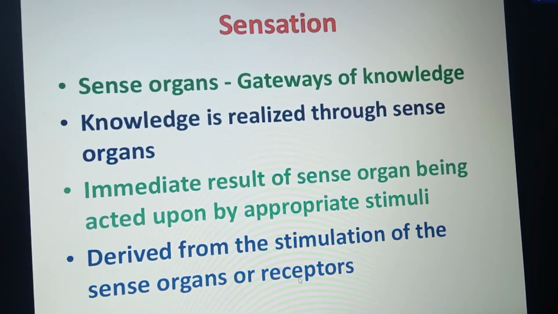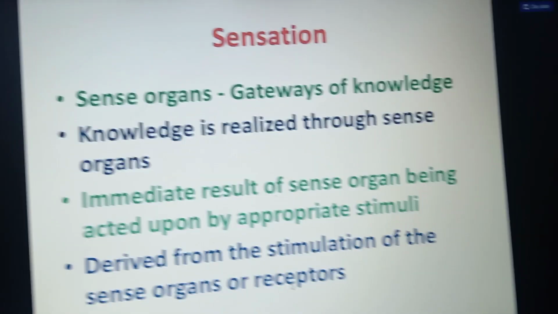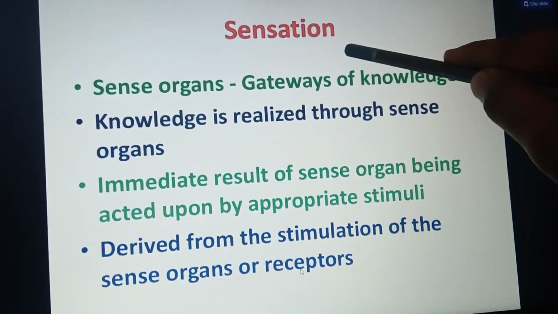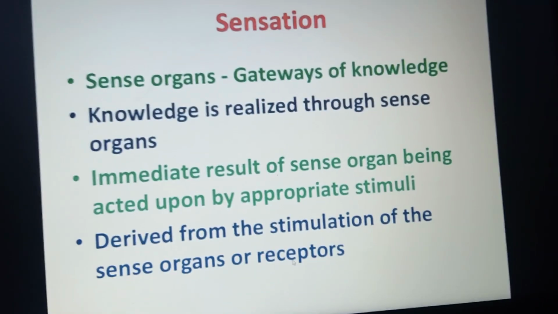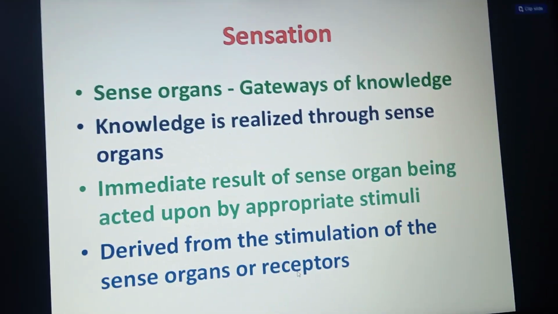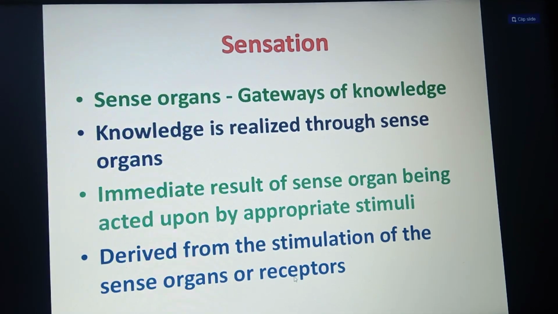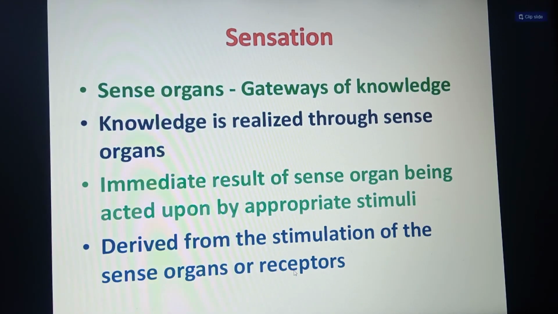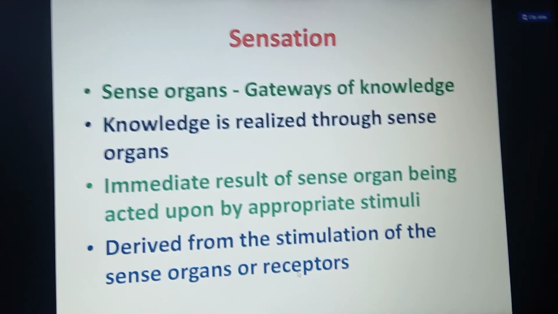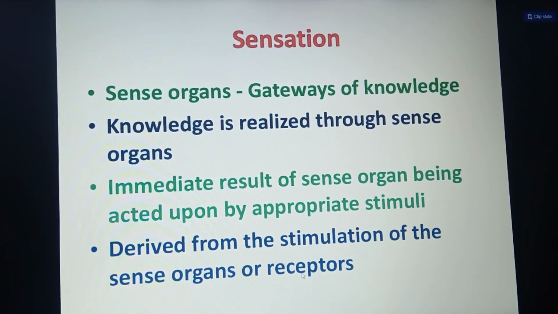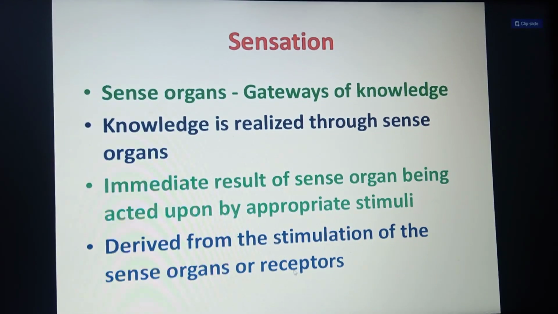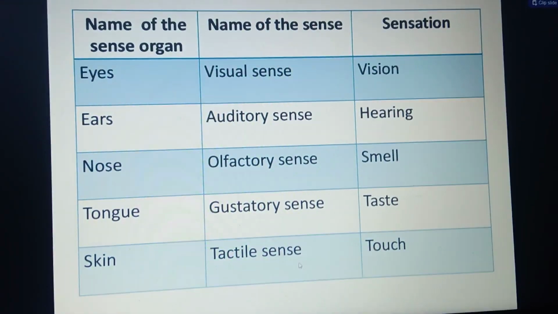Before going to perception, first we'll deal with the meaning of sensation. You already know that sensation is what we realize through our sensory organs. What we are perceiving or observing through them is called what? Sensation. Okay, you already know the sensory organs.